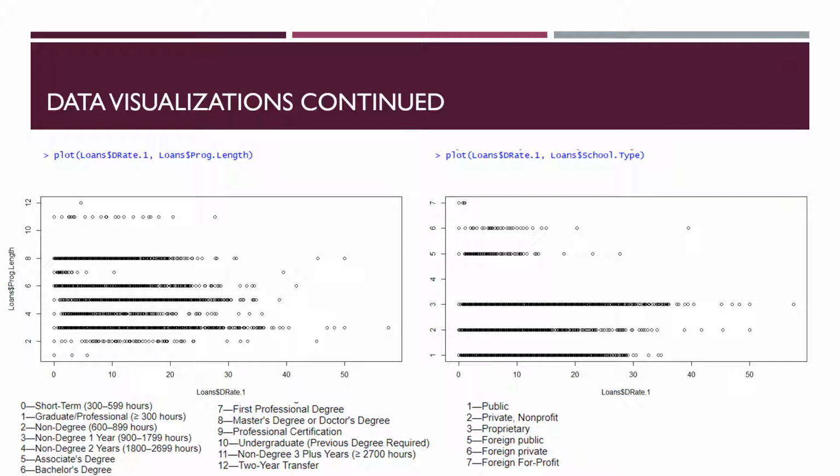My interpretation of the school default rate and program length plot is that there's a relationship between how much a student invests in their academic career path and the default rate. For non-degree one-year academic programs, we see higher default rates, perhaps indicating that with relatively little time invested in these programs, students are not as concerned with the negative consequences of defaulting on student loans that are only accumulating over 1 year, and perhaps the opposite is true for schools offering graduate and professional degrees.